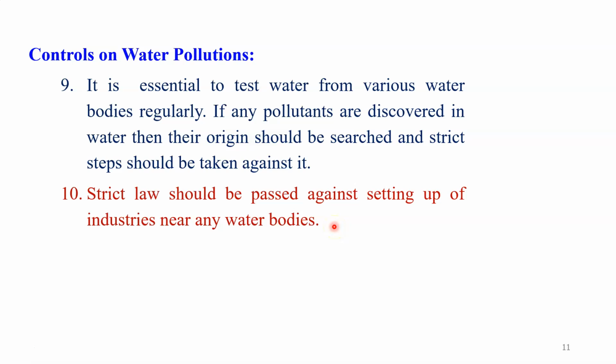In this regard, I am talking about the government and the local governing bodies. Their work is very important. If they implement all the policies, rules and regulations that we consider to control water pollution properly, definitely we can stop or control water pollution to a large extent. So all these controls are very important.